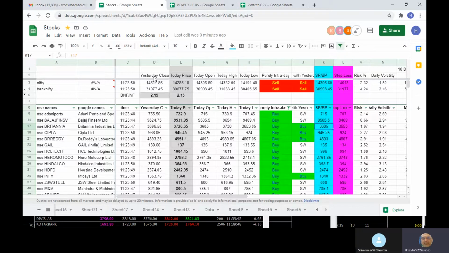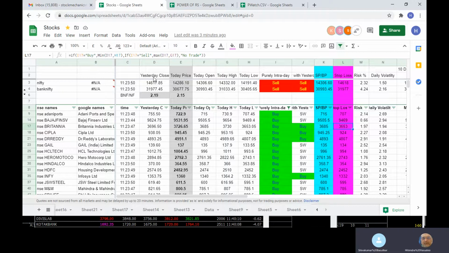And if it is a buy, then the stop loss shown, 3653, is because of today's low and yesterday's closing, whichever of the two is the lowest. Yesterday's closing was 3696 and today's low is 3653, so it will show 3653 as the stop loss.